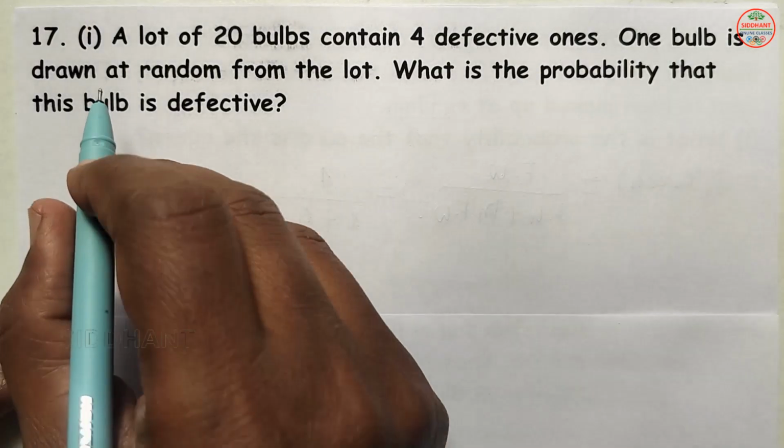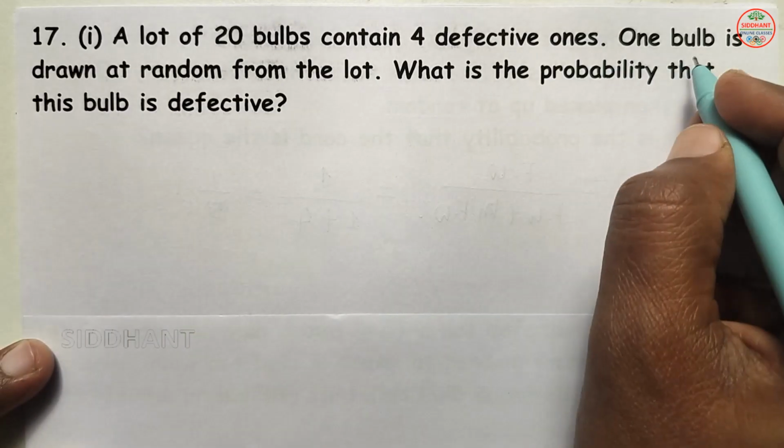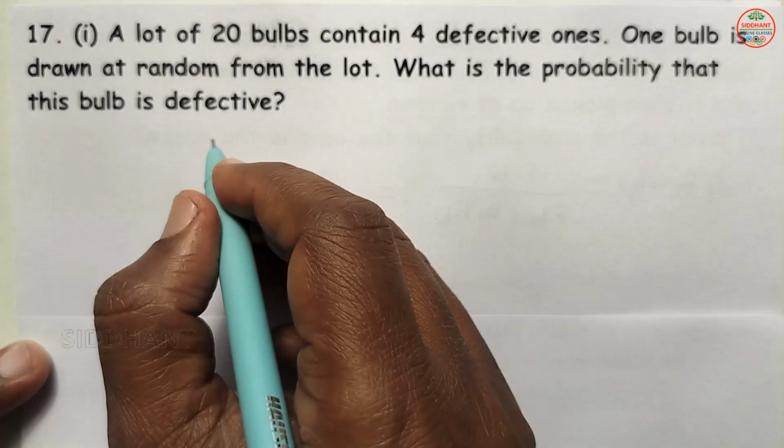Question number 17, first one. A lot of 20 bulbs contains 4 defective ones. One bulb is drawn at random from the lot. What is the probability that this bulb is defective?